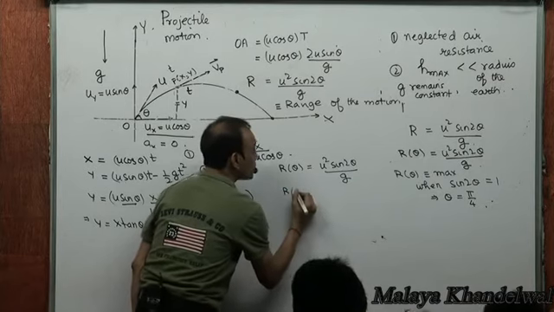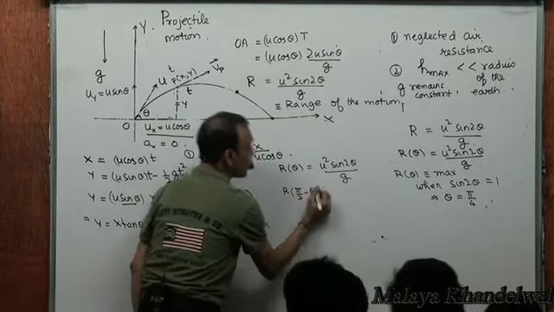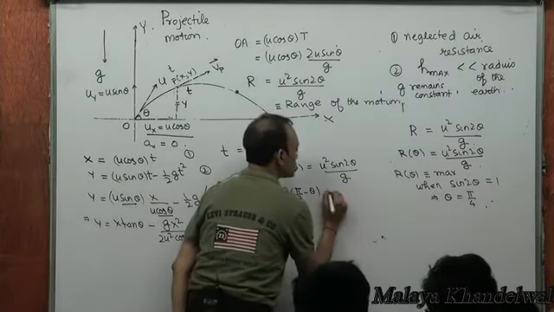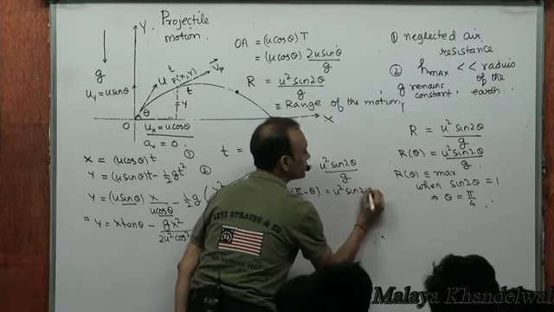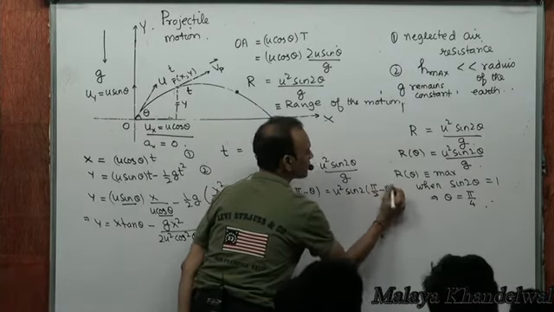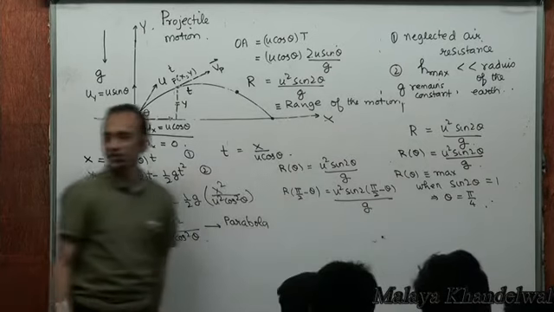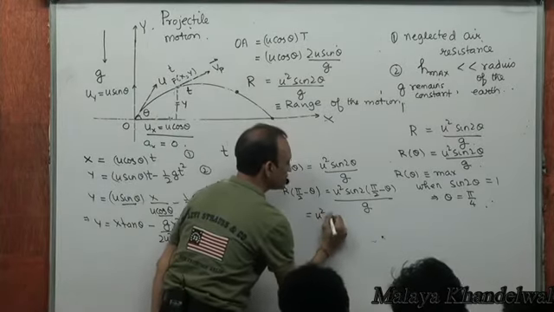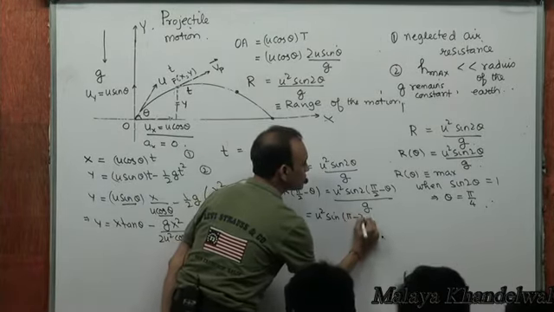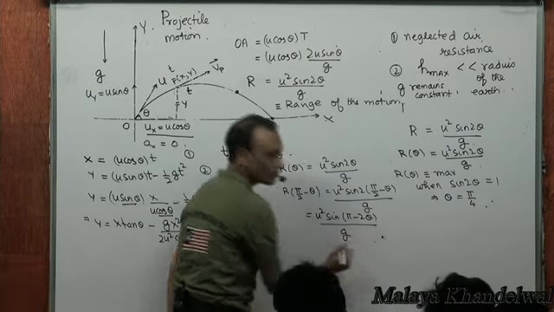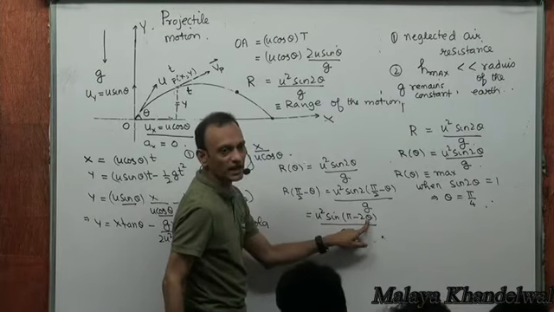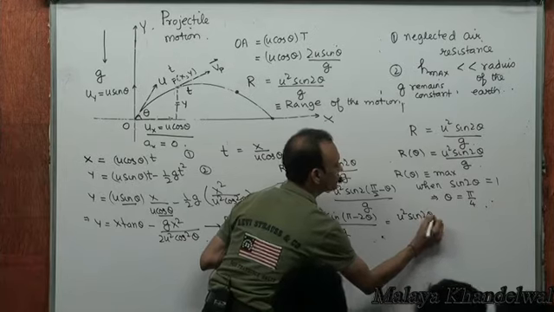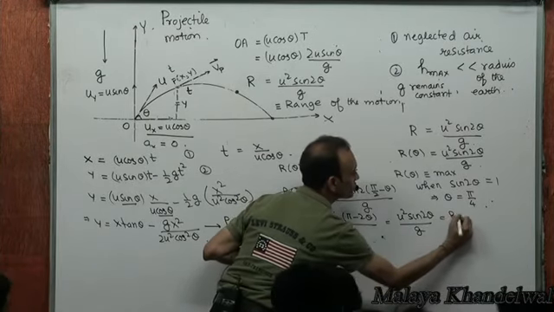Range at 90 minus theta: if you launch at 90 minus theta instead of theta, replace theta by 90 minus theta, you get the range at 90 minus theta, which is u squared sine pi minus 2 theta by g. But sine pi minus theta is sine theta, right? So this is u squared sine 2 theta by g, which is the same as range for theta.